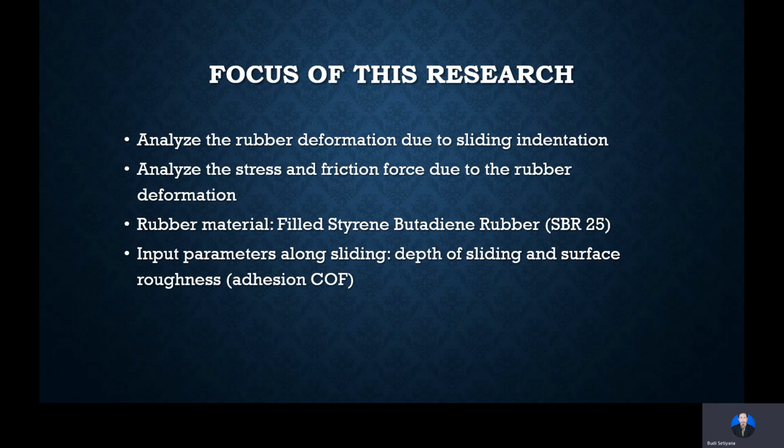The focus of this research is to analyze the rubber deformation due to sliding indentation, and to analyze the stress and friction force. We use filled styrene butadiene rubber strengthened by carbon black, and the input parameters along sliding are depth of sliding and surface roughness. Surface roughness is commonly represented by the adhesion coefficient of friction.